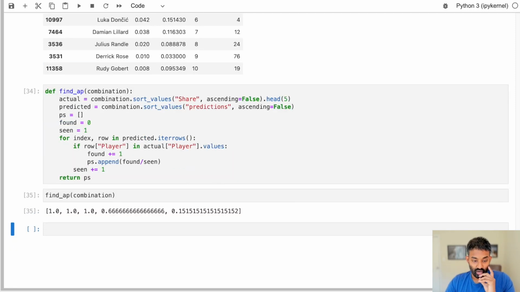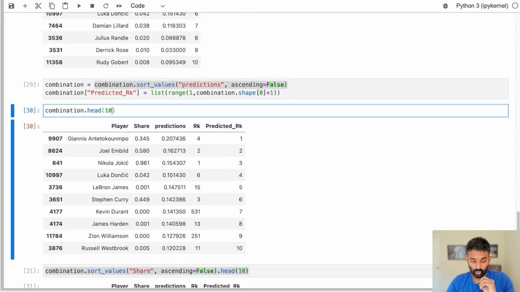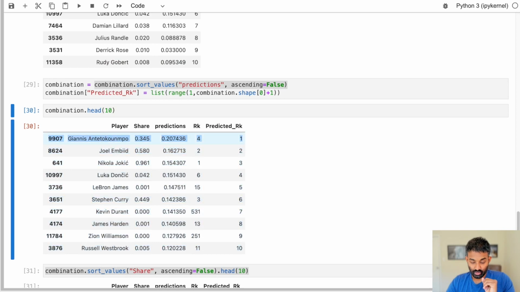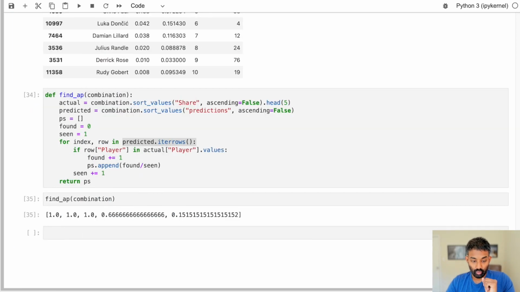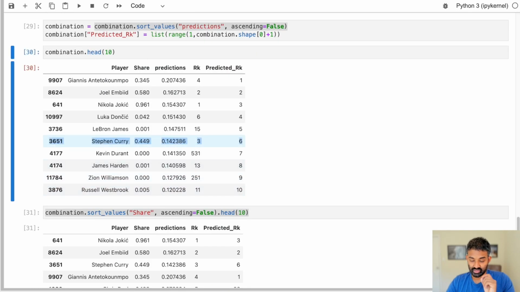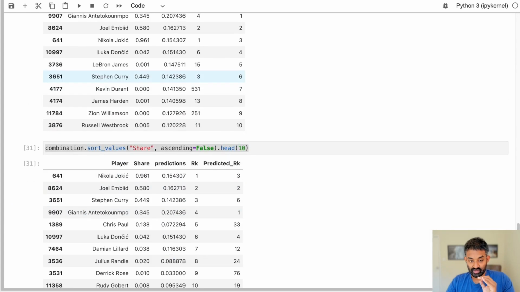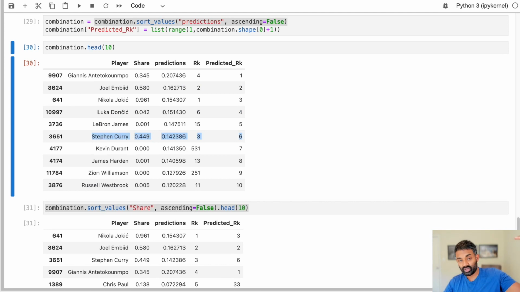So let's run that. We can see it looks similar to the manual process I walked you through. We're looking through the predicted data frame, row by row. It's sorted in order of predictions. So the first 3, we got 1s on, perfect scores. The next one, we got not perfect scores on. So we got a 4 out of 6 here, which is 0.666 for Steph Curry, because it took us 6 tries to find him. And we already found 3 other folks. So that's 4 positives in 6 tries. So 4 out of 6.